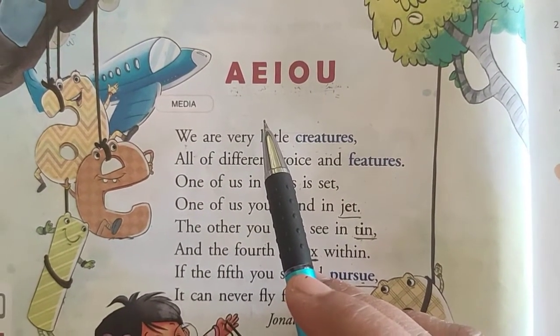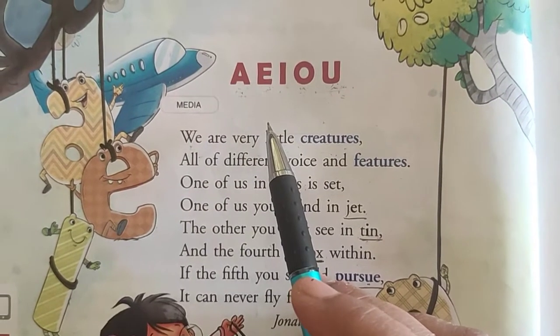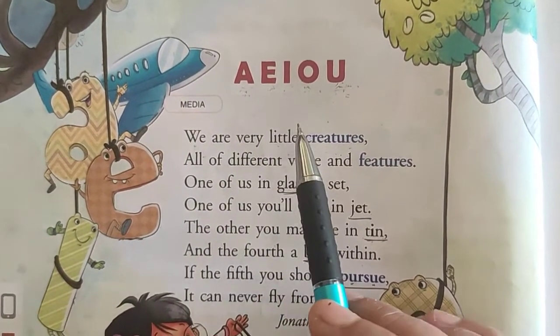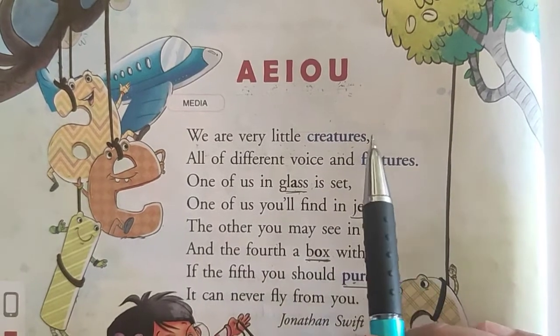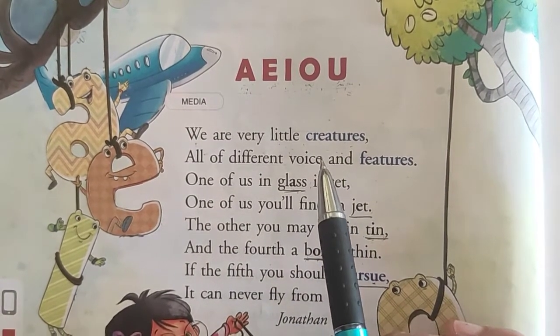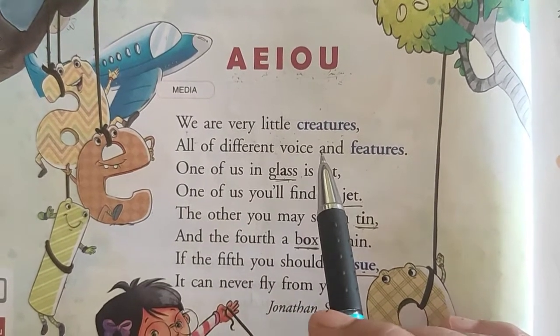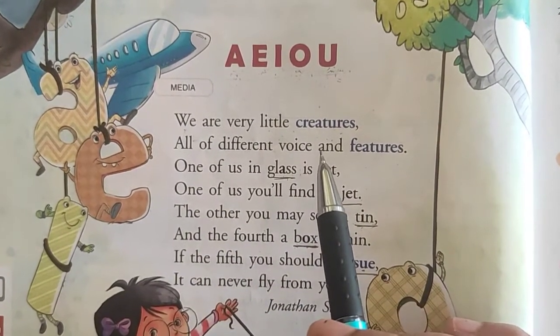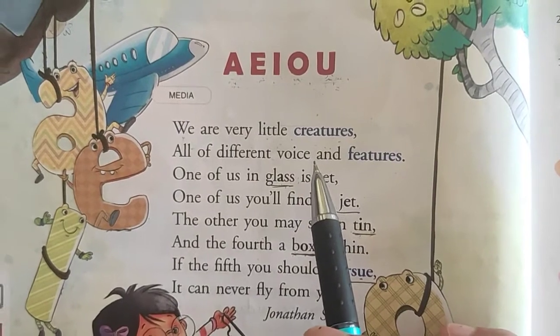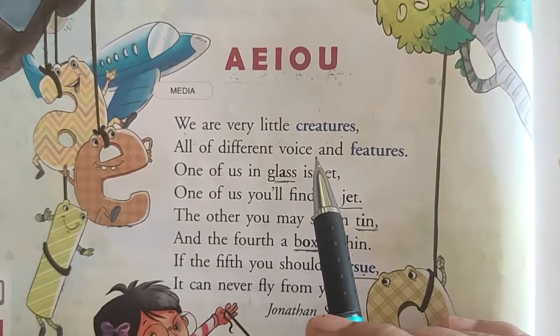How many letters are there? 26. Which are those letters? A, B, C, D, E, F, G, H, I, J, K, L, M, N, O, P, Q, R, S, T, U, V, W, X, Y, Z. All these are 26 letters of the English alphabet.